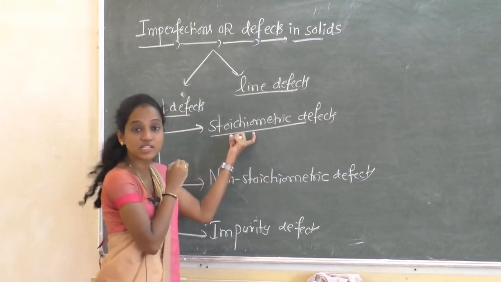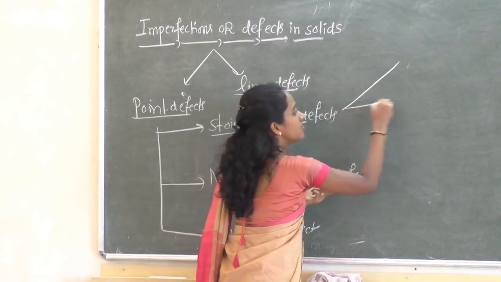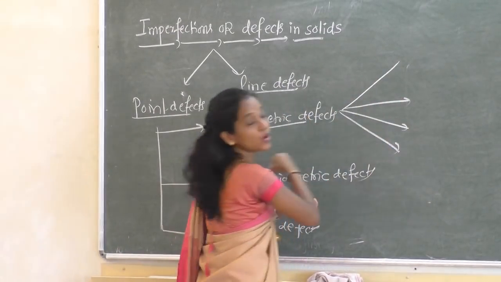Again in stoichiometric defects we have four types.